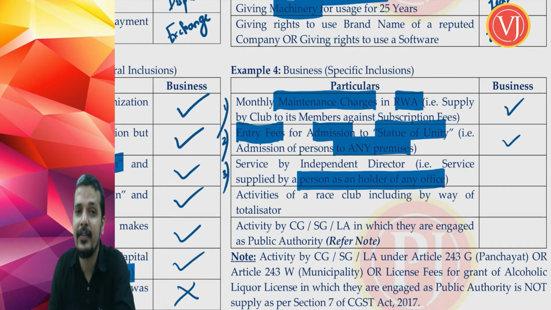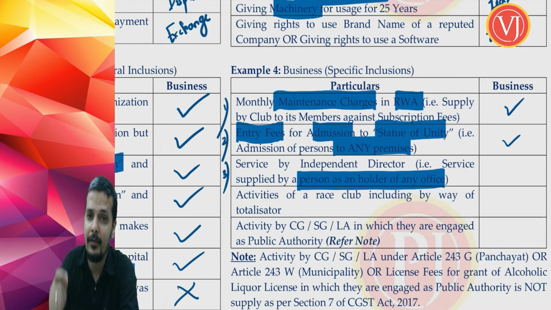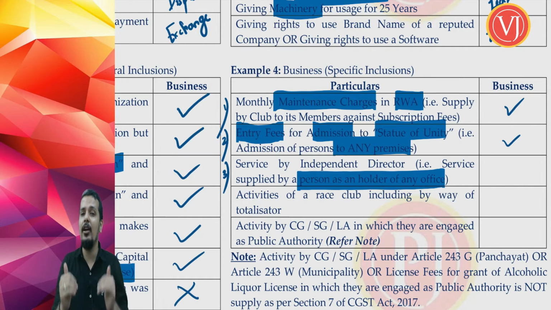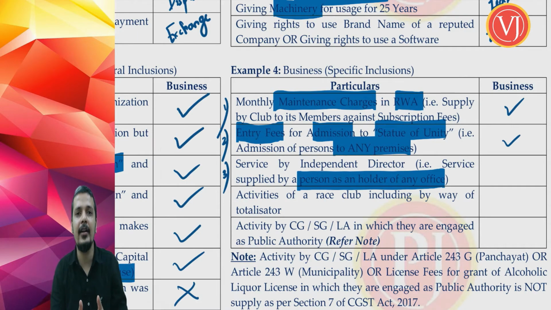You are talking about service supplied by a person as a holder of an office, as a holder of any office, because of his business or profession. What office is held in a company? Supposing I am appointed as independent director in L&T company. There I am not acting as an employee of L&T company. I am supplying services, my services of giving certain ideas to L&T company, right?